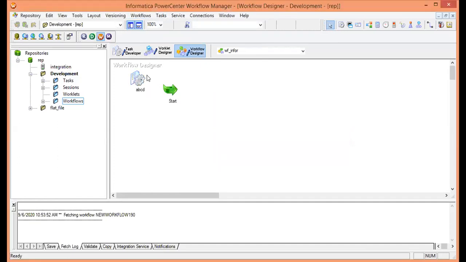Next, I will drag and drop it to the right side. Then we have to link this workflow to this task. How to link this? Make a single click on the link task at the very right side, then click over here, and then right click and click over here. So this one will get linked.